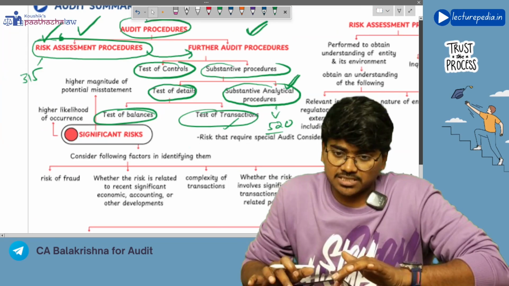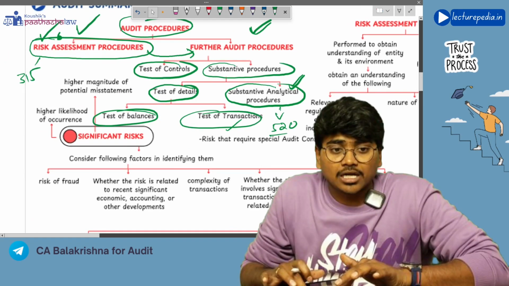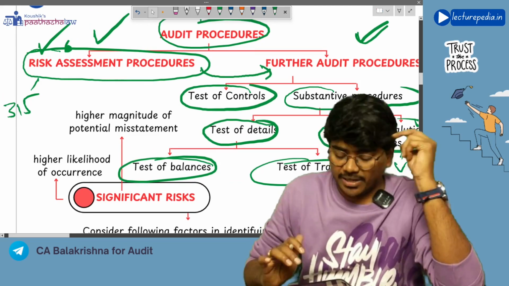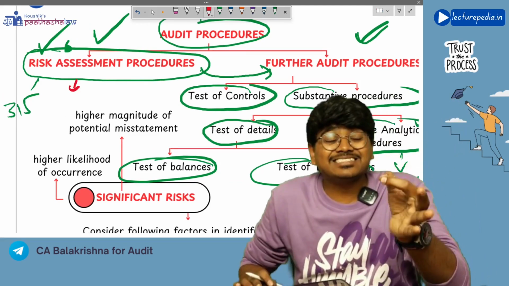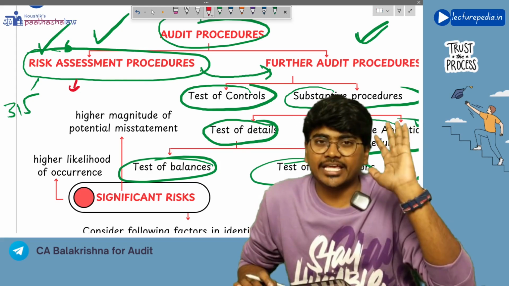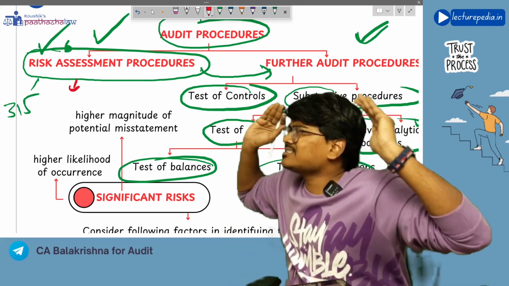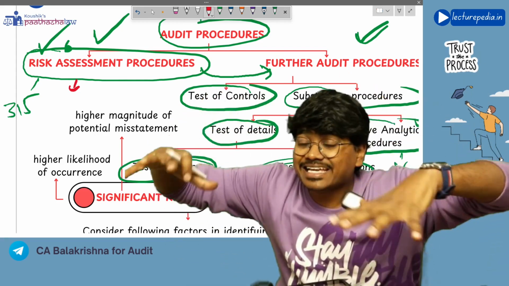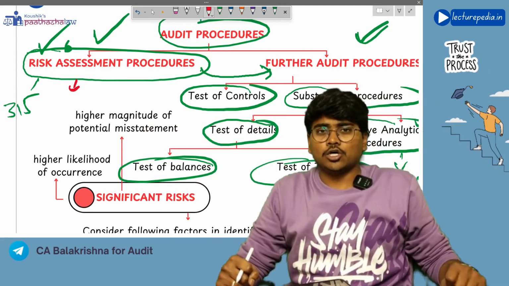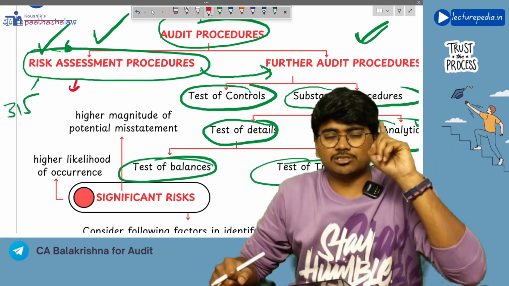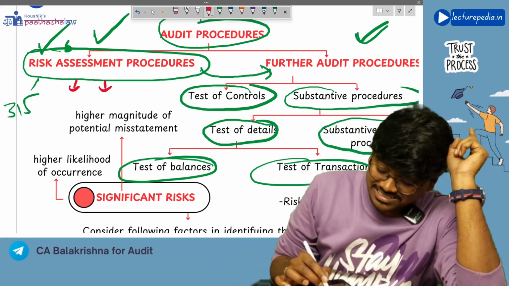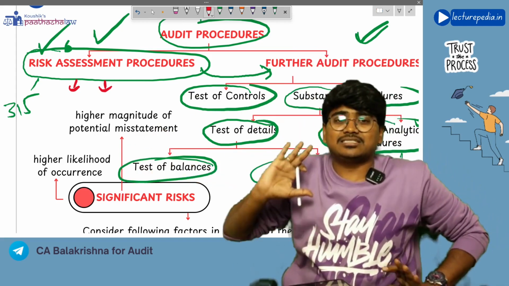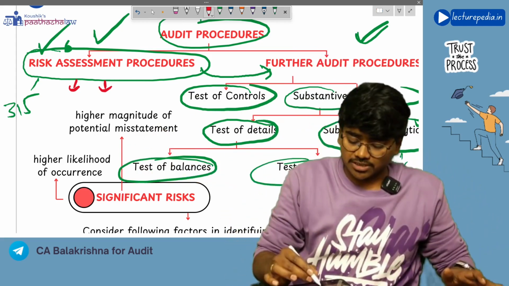Now, this risk assessment procedure is there. There are 3 risk assessment procedures that you can perform. First one is understanding the entity and its environment. By understanding the entity and its environment, you can identify the inherent risk that is present in the organization. This is the first risk assessment procedure. The next is the analytical procedure that we have discussed just now. That is the second risk assessment procedure you can perform.